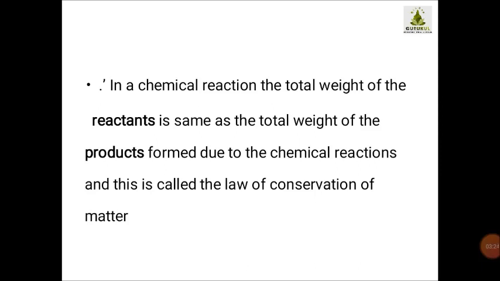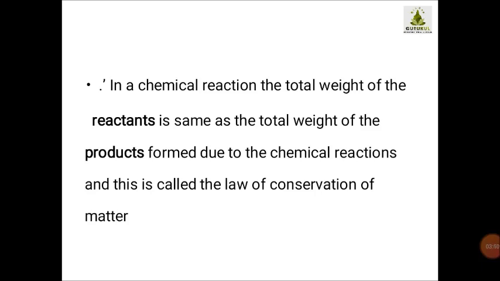We are going to define it this way: in a chemical reaction, the total weight of the reactants. Reactants means the substances which are taking part in the chemical reaction. So how are you going to define the law of conservation of matter?